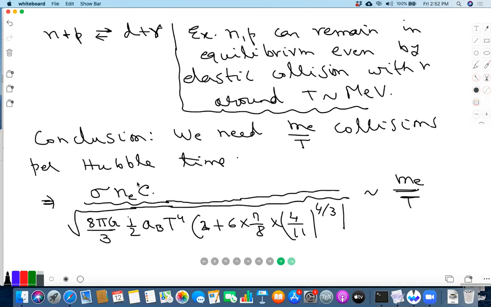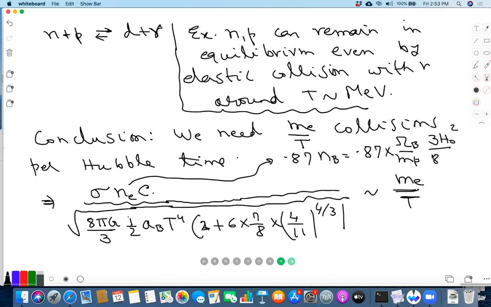So you can calculate n_e. Let me write the formula for n_e. n_e will be given by 0.87 times n_B, which is 0.87 times omega_B over m_p times 3 H naught squared over 8 pi G, times T over T naught cubed.